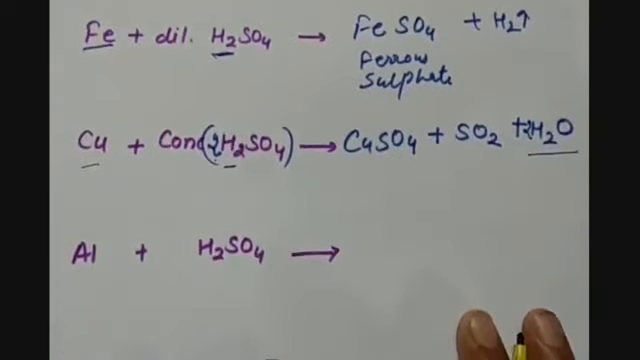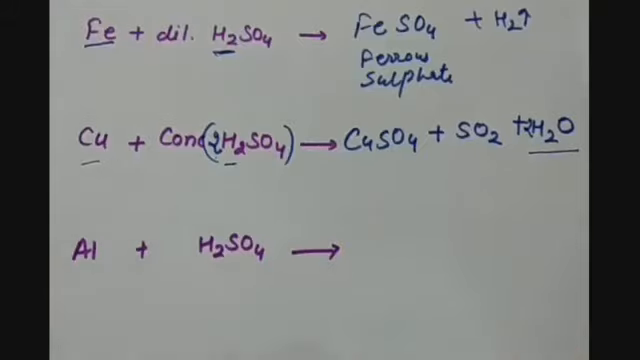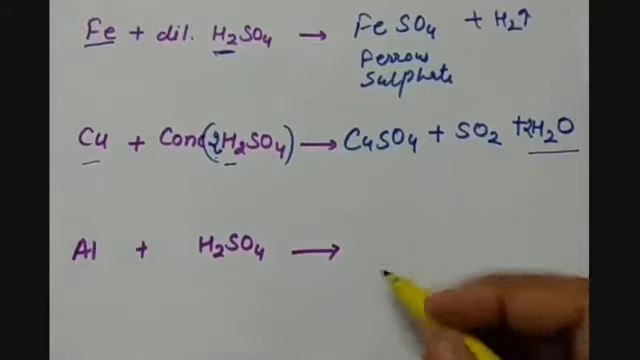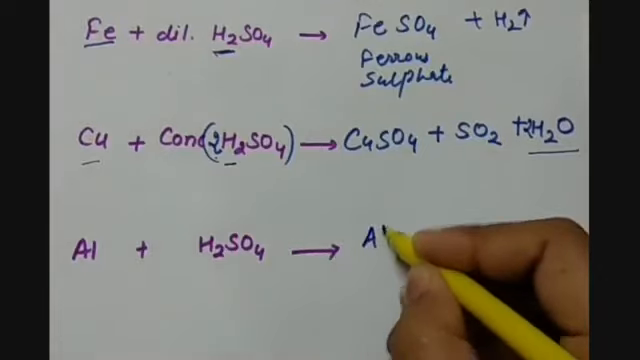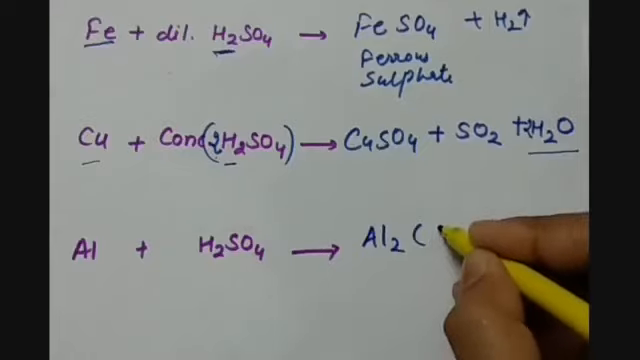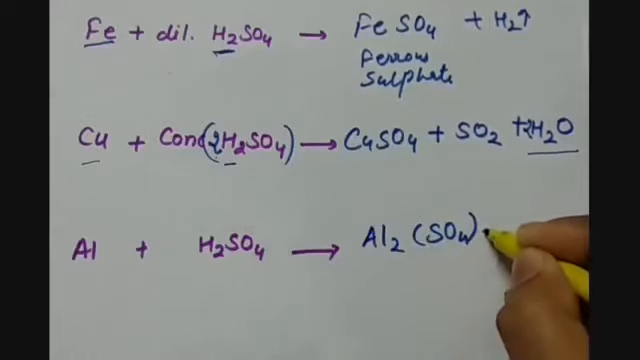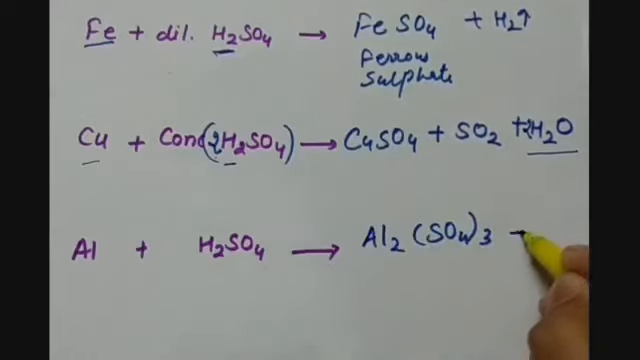Then our next reaction is the reaction of aluminium with sulfuric acid. So when aluminium reacts with sulfuric acid, it forms aluminium sulfate. So this is aluminium trisulfate, and along with it we have hydrogen gas.